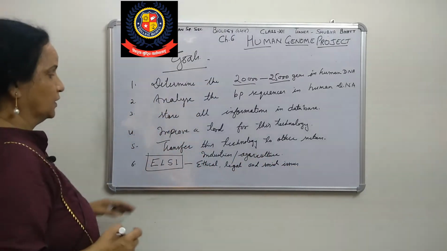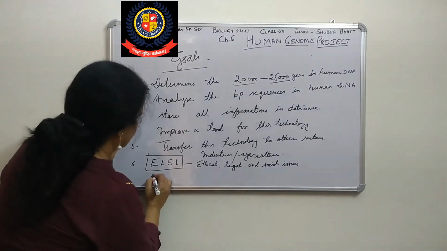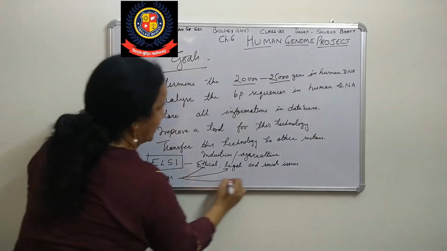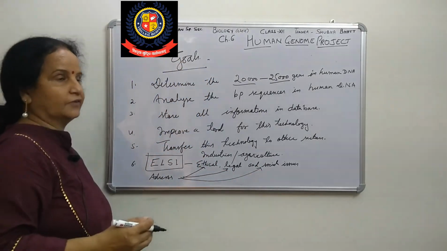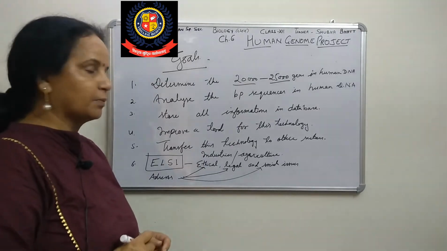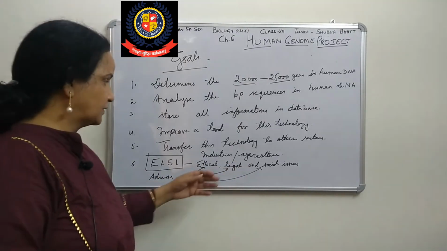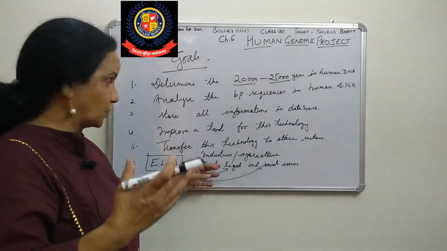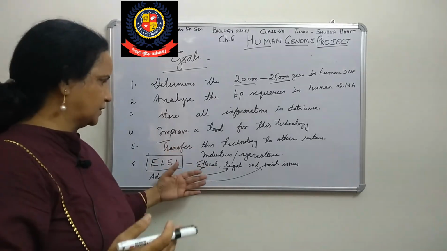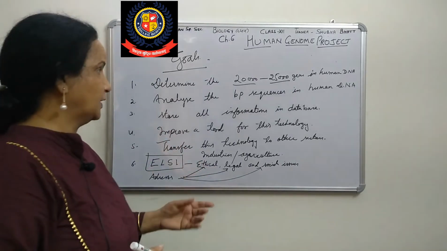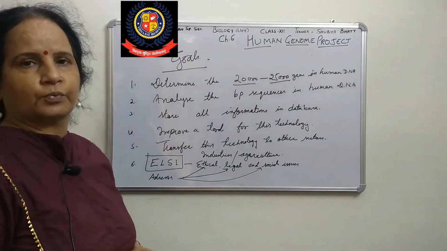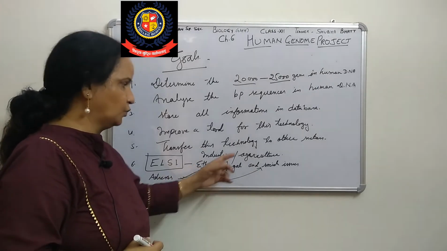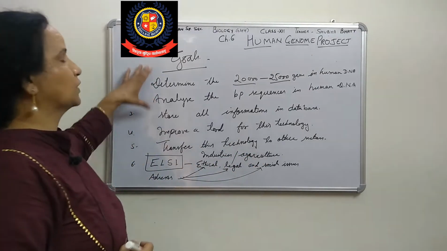Means in this project we can address different ethical, legal and social issues which may arise during this project. Sometimes some problems are there, maybe in society, maybe some legal technicality, maybe ethics are being destroyed, or anyone in society can raise a question. So by this project, we can address the ethical issue, legal issue and social issue, right?